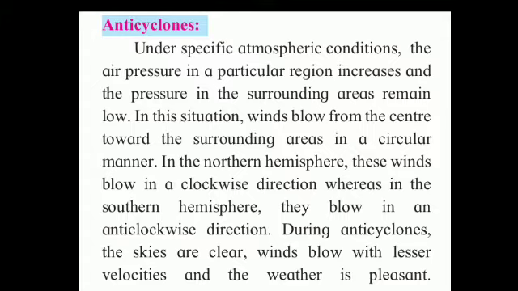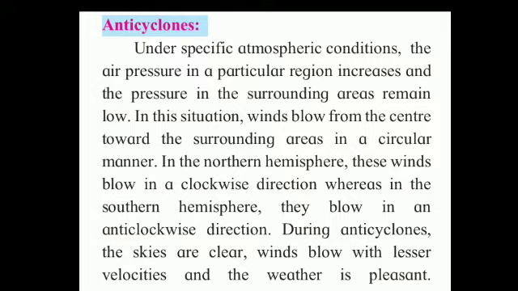In the northern hemisphere, these winds blow in a clockwise direction, whereas in the southern hemisphere, they blow in an anticlockwise direction. During an anticyclone, the skies are clear, winds blow with a lesser velocity, and the weather is pleasant.